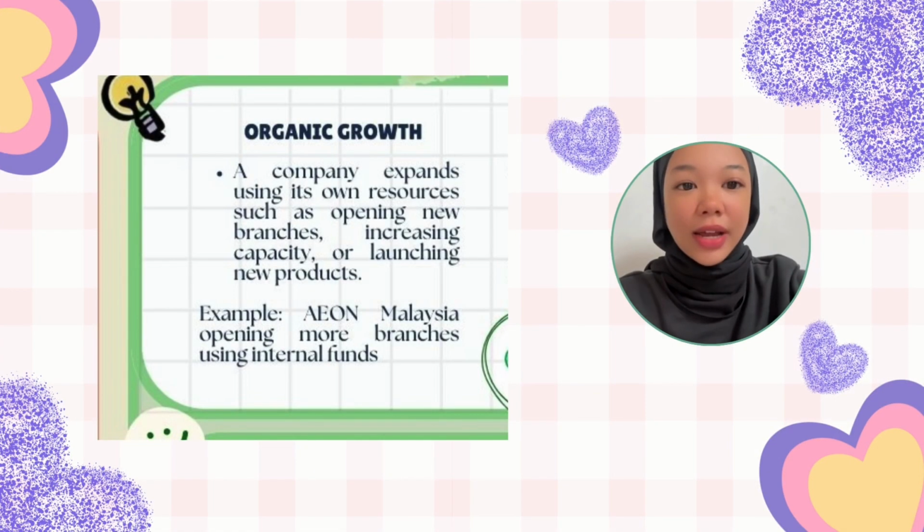First one is organic growth. Organic growth is when a company expands using its own money and resources. This helps a quick and safe expansion using internal strength. For example, Aeon Leisure keeps growing by opening more branches using its own internal funds. This helps Aeon maintain control over its operation while expanding steadily.